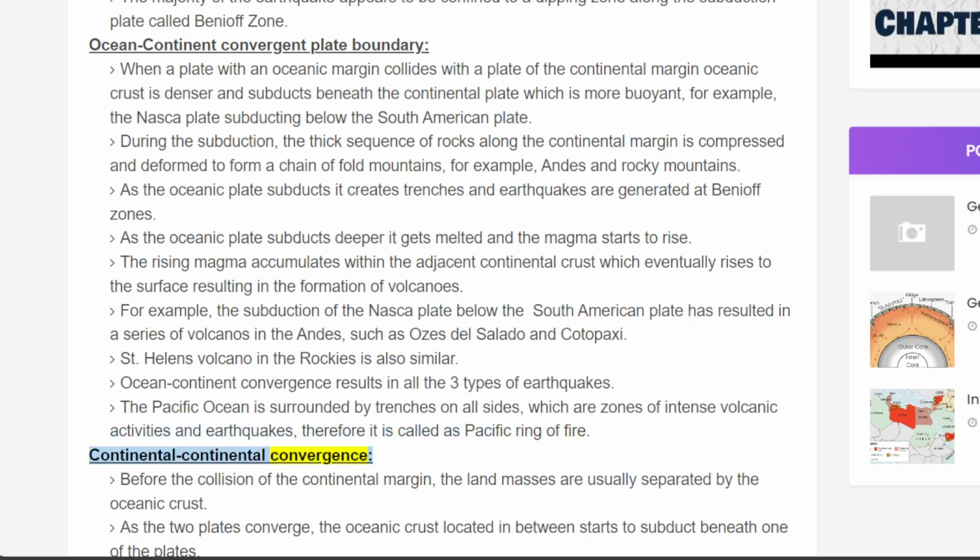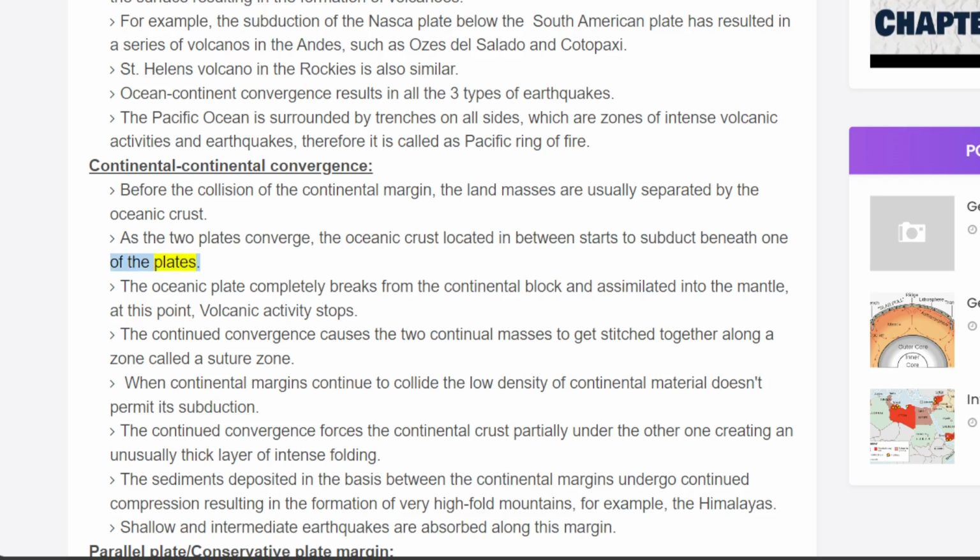Continental convergence. Before the collision of the continental margins, the land masses are usually separated by the oceanic crust. As the two plates converge, the oceanic crust located in between starts to subduct beneath one of the plates. The oceanic plate completely breaks from the continental block and is assimilated into the mantle. At this point, volcanic activity stops.